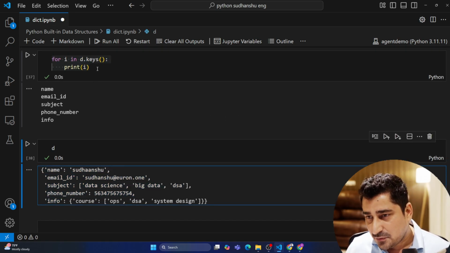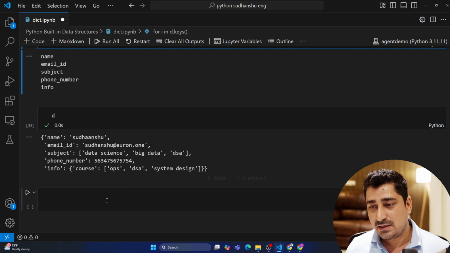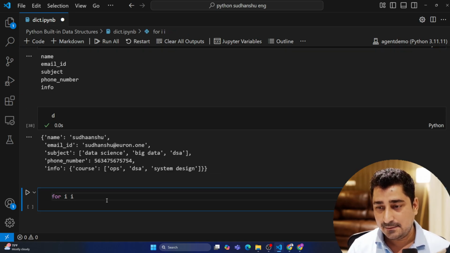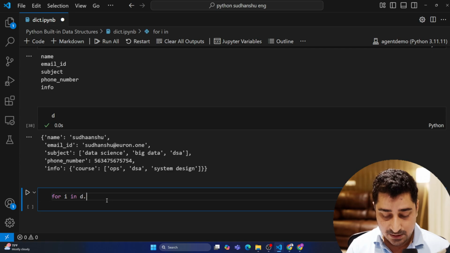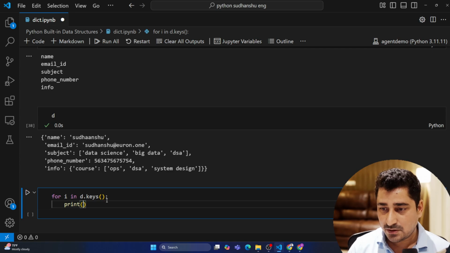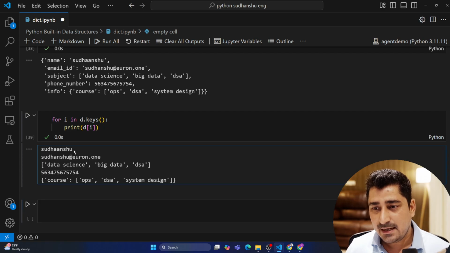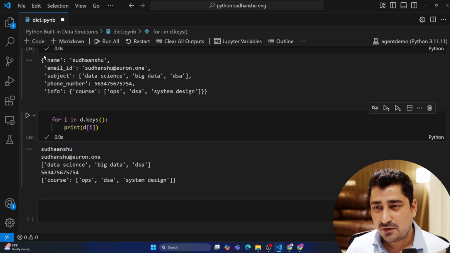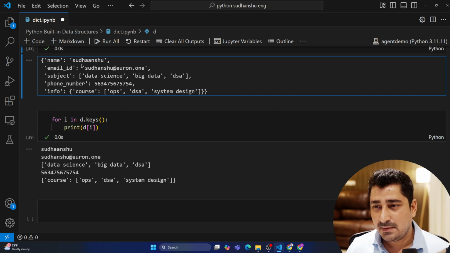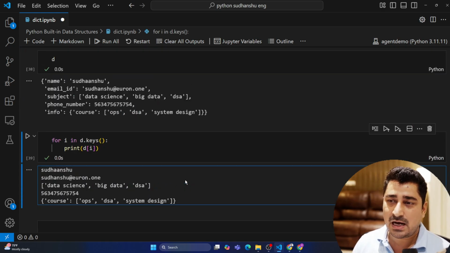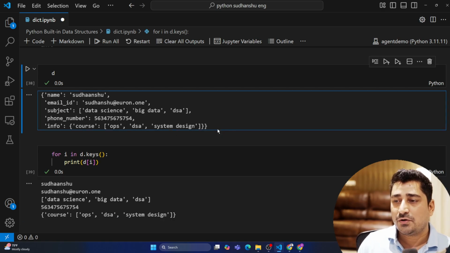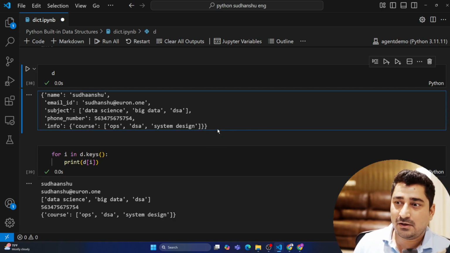Now, with respect to these keys, I have to print all the values. I can do that: for i in d.keys(), and then print d of i. So for each and every key, for name, Danshu, for email ID, this email ID, for subject, this one, for phone number, this one, and info, this one. Everything I'm able to print. So I will be able to iterate over the dictionary the way I'm looking for, the way I want.